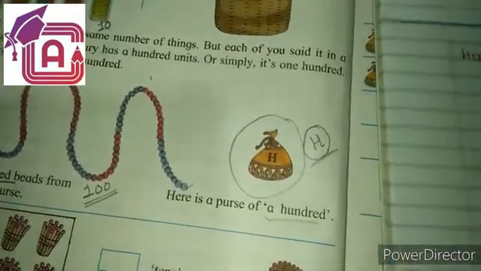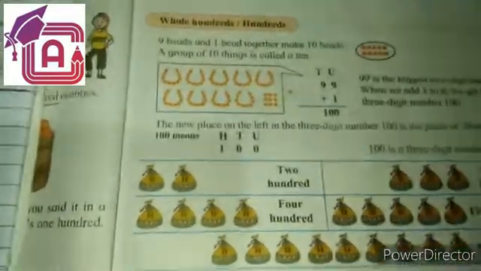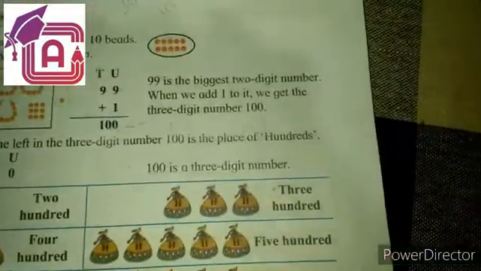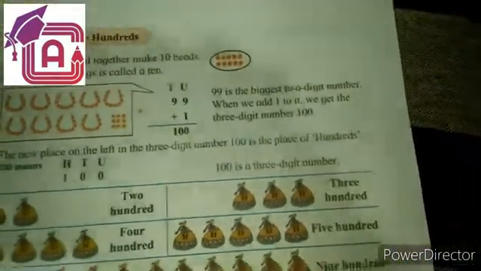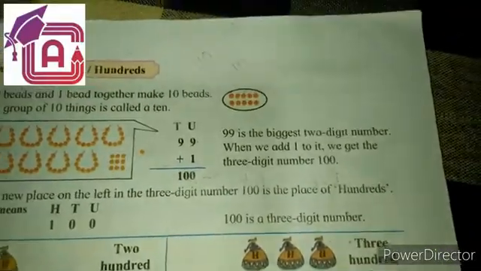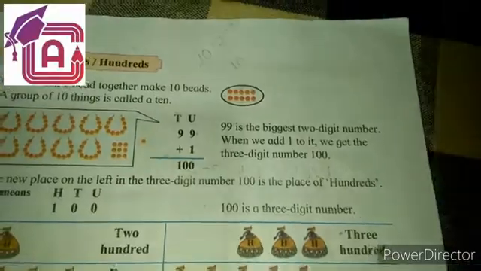Now we are looking at how this 100 becomes, or how the different 3-digit numbers are made.